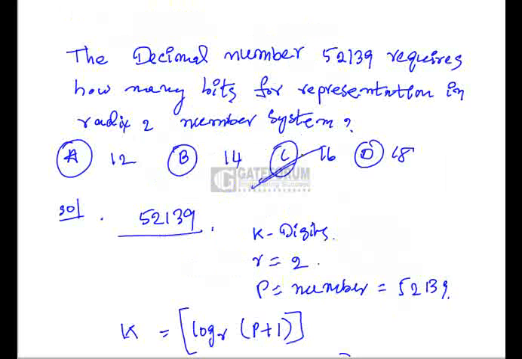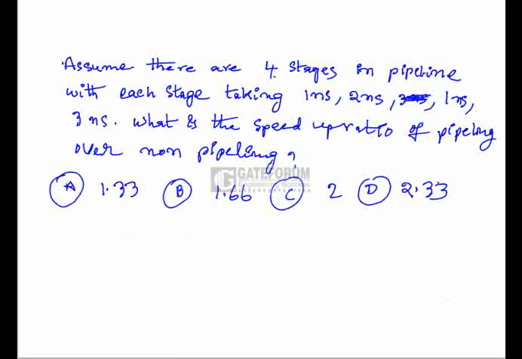Option C is right. There are 4 stages in a pipeline, with each stage taking 1 nanosecond, 2 nanoseconds, 1 nanosecond and 3 nanoseconds. What is the speedup ratio of pipelining over a non-pipelining system? We need to find the speedup ratio based on the number of cycles required.